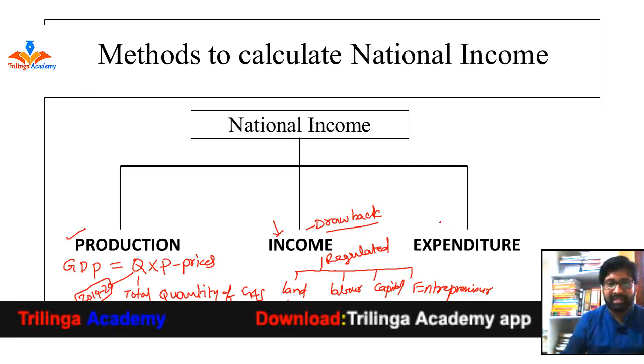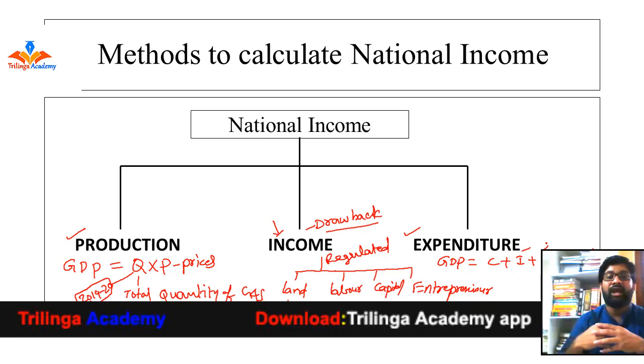And the last one is the expenditure method. By taking the expenditure of all the people together in an economy, we obtain national income through the expenditure method. So here GDP is equal to C plus I plus G plus X minus M. Here C is the total consumption expenditure of the public, I is the total investment expenditure of the corporates, and G is total government expenditure.